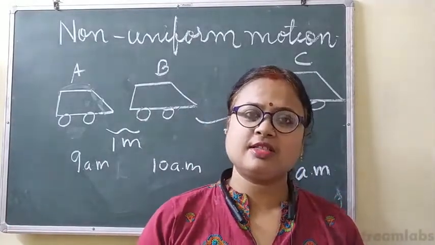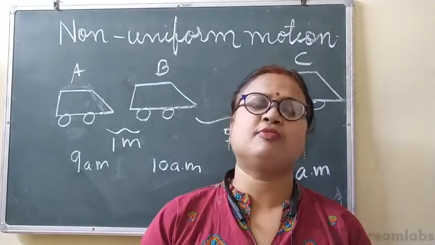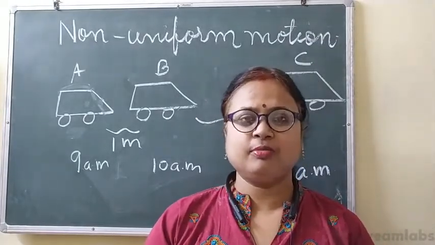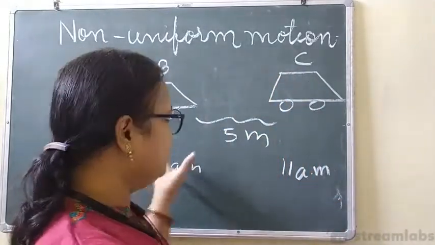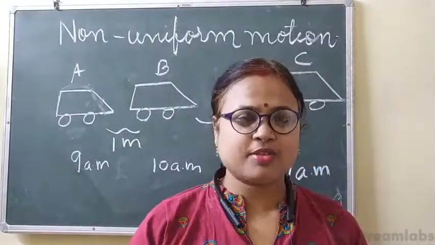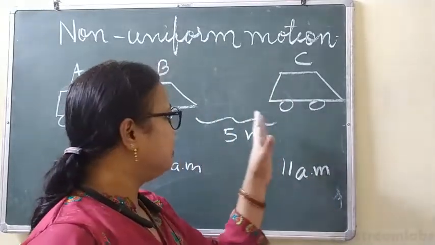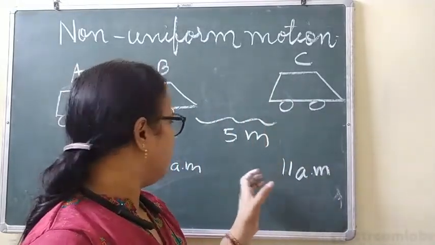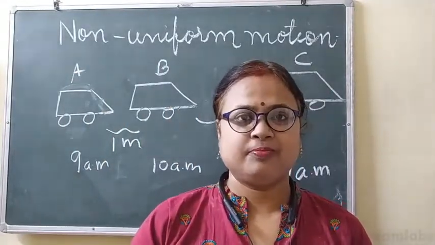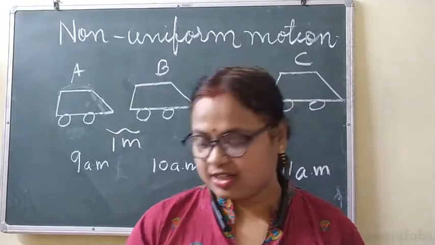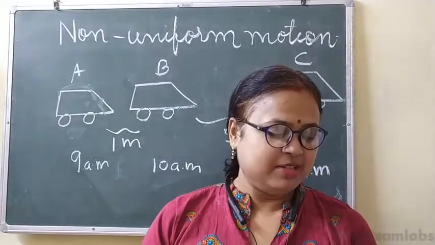Clear? But what about the distance? The distance covered by the vehicle is different. So this type of motion is called what? Non-uniform motion. Now tell me one thing. Why did this happen? Is there a possibility? And if this is possible, then when does this happen? When it takes the same time, but it is covering more distance. When the speed of the vehicle will be more. So let me see, please give the answer.